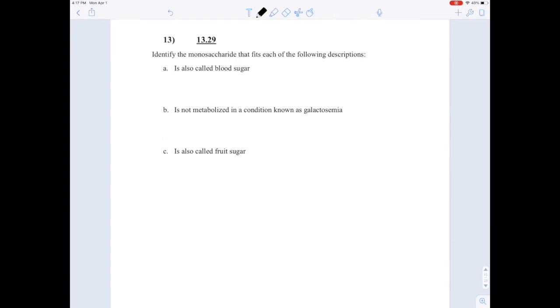Chapter 13, question 13, asks you to identify the monosaccharide that fits a few descriptions. There are 3 monosaccharides that you want to know for principles of chemistry, at the very least. And these are glucose, that's the first one, galactose, that's the second one, and fructose, that's the third one. All of these are sugars. You can tell because they all end in OSE.